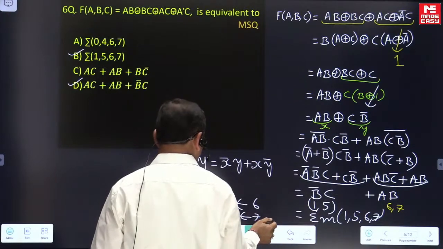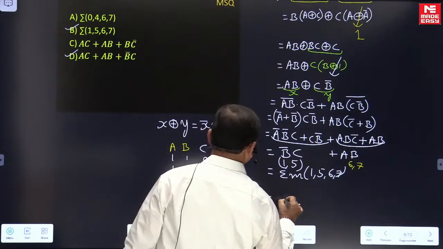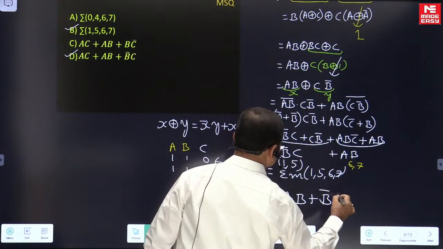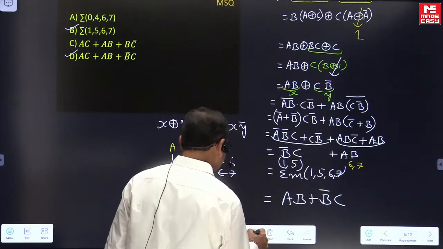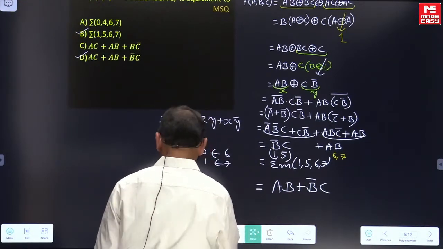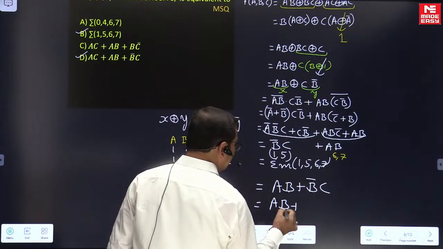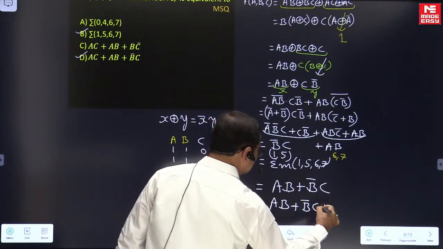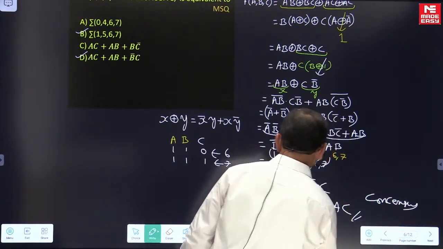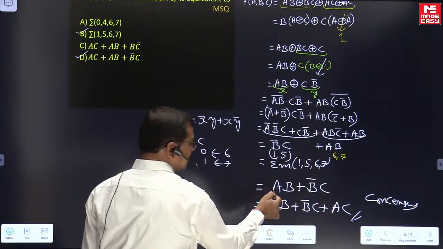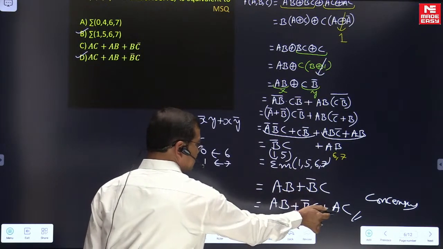And coming to the other one, effectively we have the expression AB or with B complement C. If you remember the consensus property well, you can write this as AB, B complement C, and the third term is AC. The variable B appears complemented in the second term, so the remaining literals are A and C, so the third product will be AC.